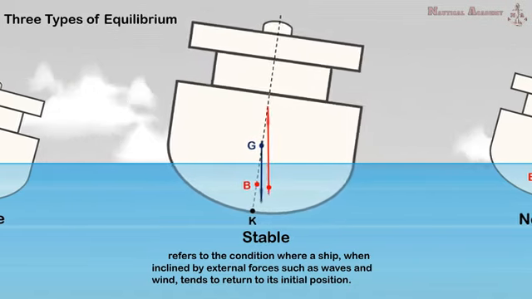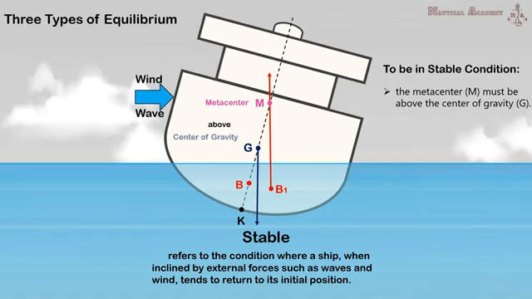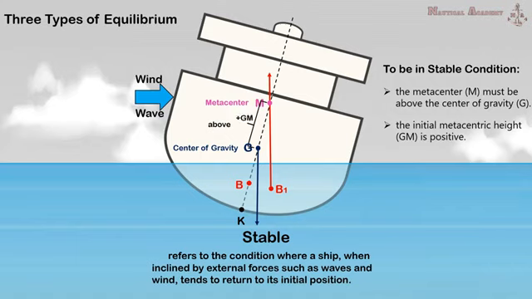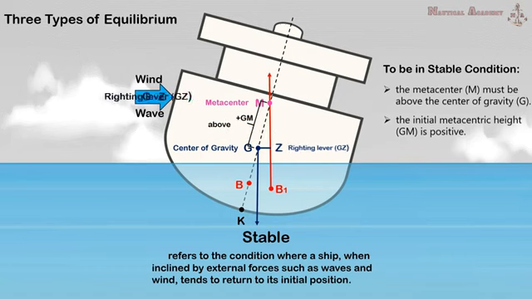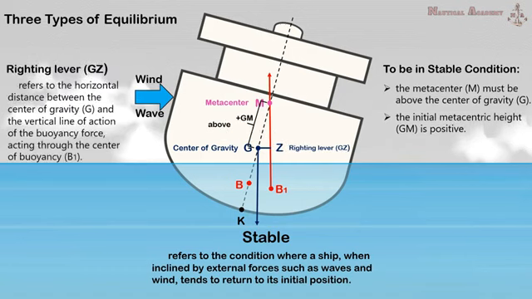For a ship to return to its initial upright condition, the metacenter, M, must be above the center of gravity, G. In this case, the initial transverse metacentric height, GM, is positive, and a righting arm or righting lever known as GZ is created. The righting lever refers to the horizontal distance between the center of gravity, G, and the vertical line of action of the buoyancy force, acting through the center of buoyancy, B1.